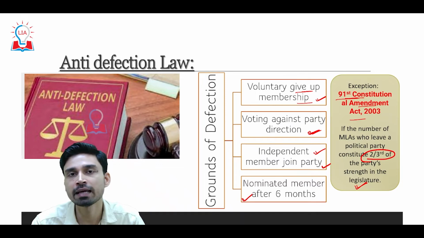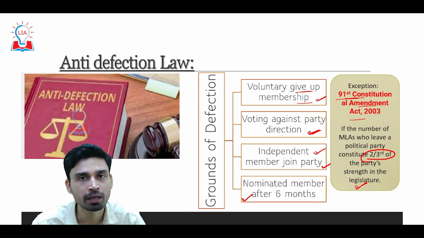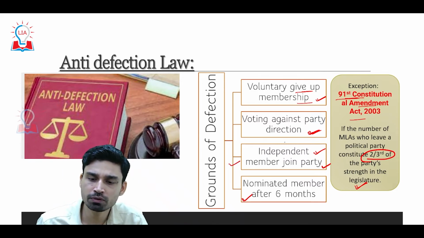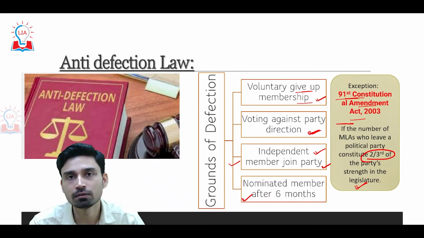It is considered a valid ground of leaving the party, and they can join any political party or can create a political party of themselves as well. So these are the 4 grounds of defection, and this is the exception.